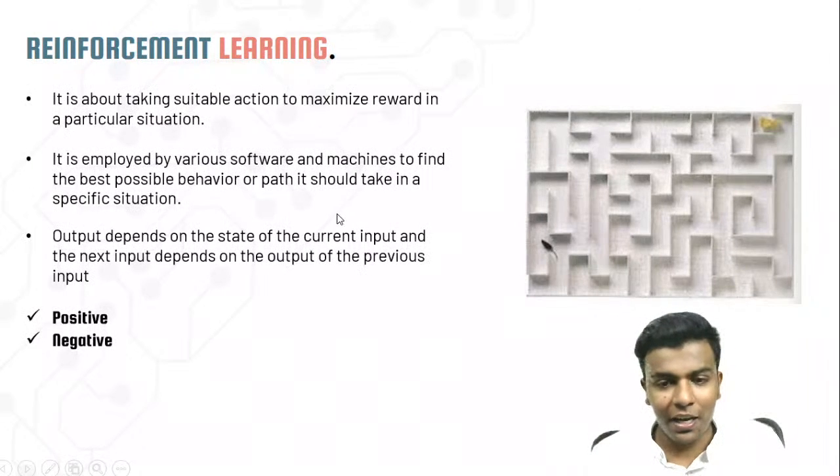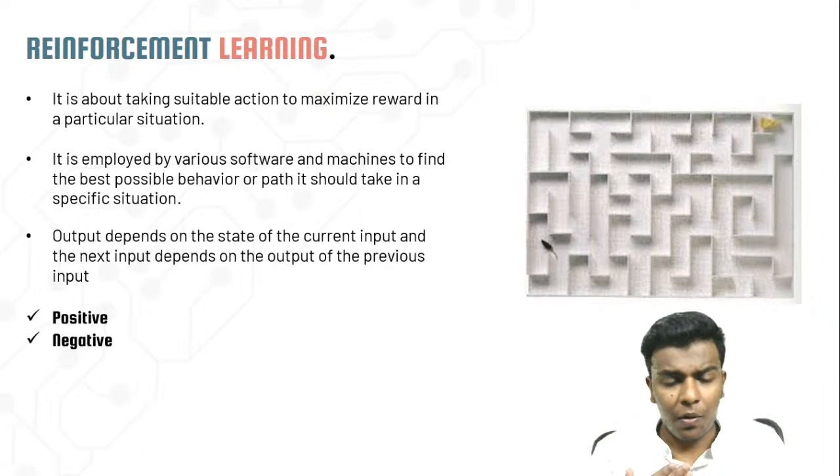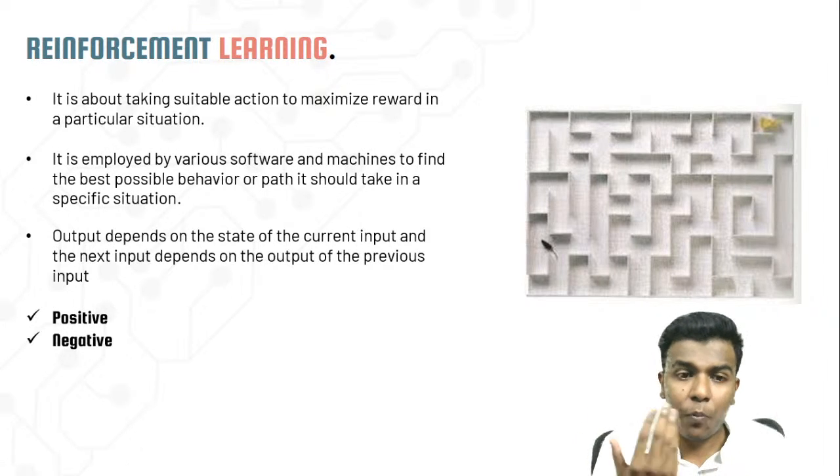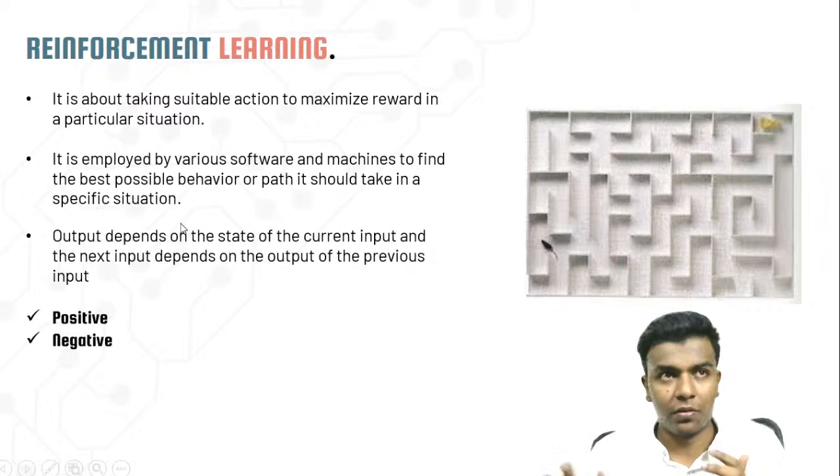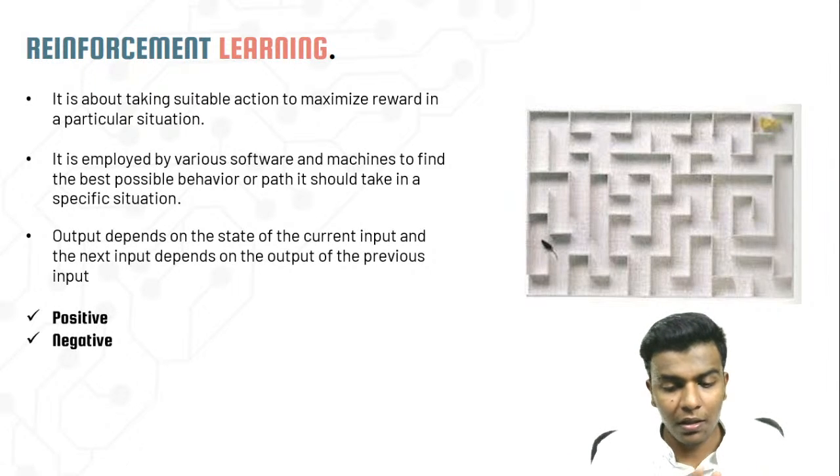So here, reinforcement learning is classified into positive reinforcement and negative reinforcement. Another thing is that the output depends on the state of the current input. So here it will be the current input, then it will move on, and then that is the upcoming input. Likewise, it will have that learning process.